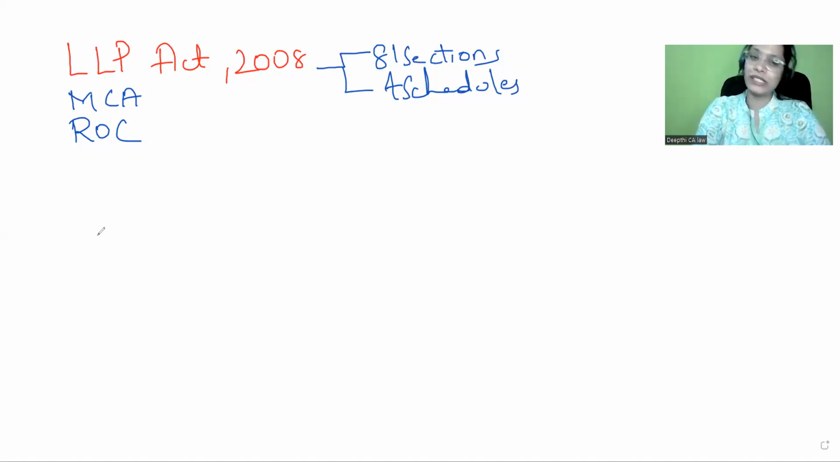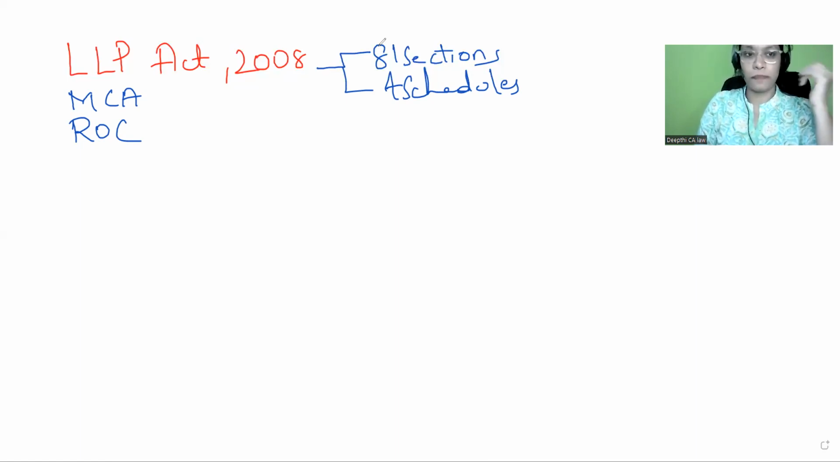Please make note that the features of this LLP are that it is a body corporate, it has a separate legal entity, and it has perpetual succession. The mutual agency is only to a certain extent. Just give the features a good reading; I don't think features will be an important question. You can understand that already. That's it about the LLP introduction. Let's get into the main topic.